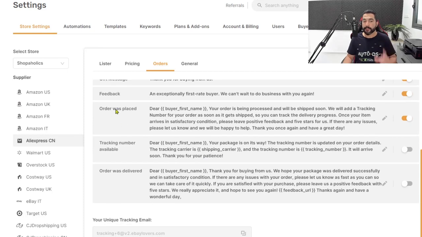The next one after the order was placed, there's an automatic message for once there's a tracking number available. So as soon as your order moves from ordered to shipped, your customer is going to receive another message, which is this custom message. So you can choose to keep it as it is or customize it to whatever you see fit. Just make sure that you have it enabled over here.